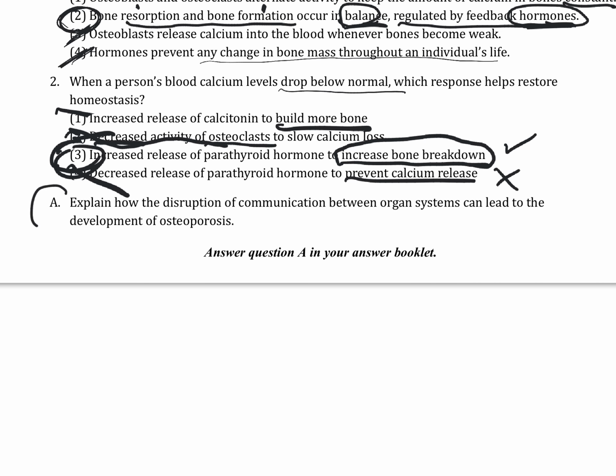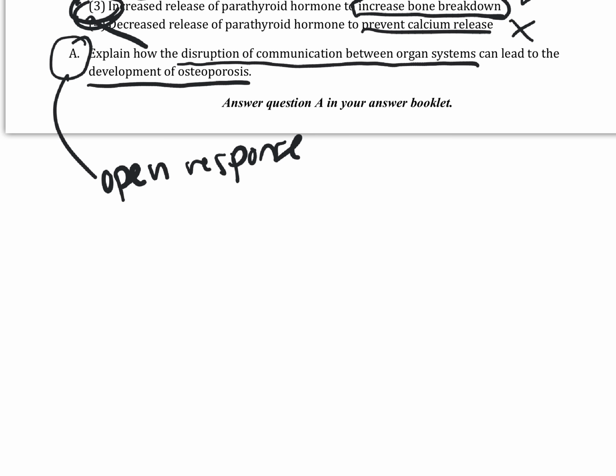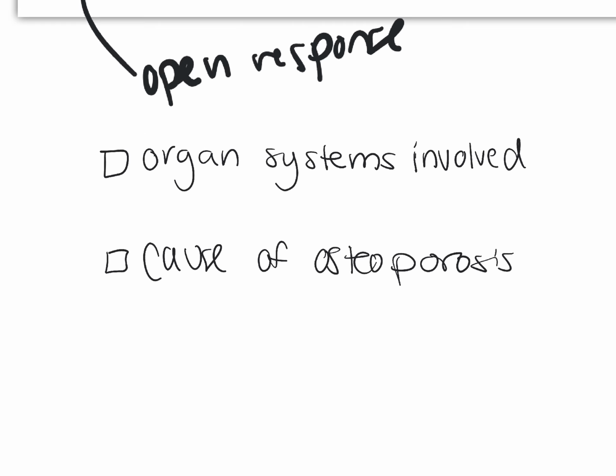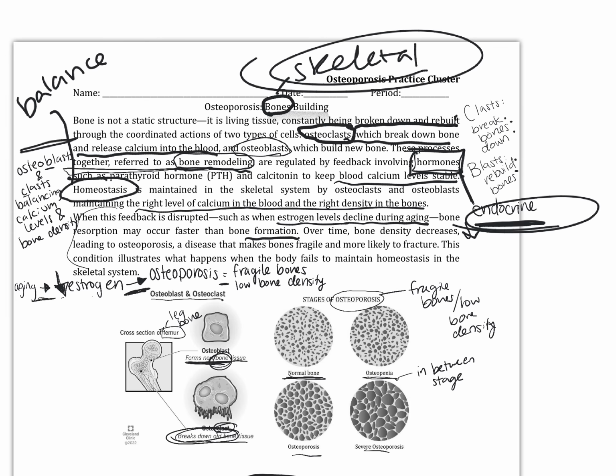Okay, and then question A, that's telling us that this is an open response, is asking us, explain how the disruption of communication between organ systems can lead to the development of osteoporosis. Okay, so there are a few pieces of information we need to pull from the text here. Those 2 pieces of information are going to be what organ systems are involved and what is the cause of osteoporosis. So let's zoom back up to our annotation. Immediately, skeletal system, endocrine system, and then the cause of osteoporosis.